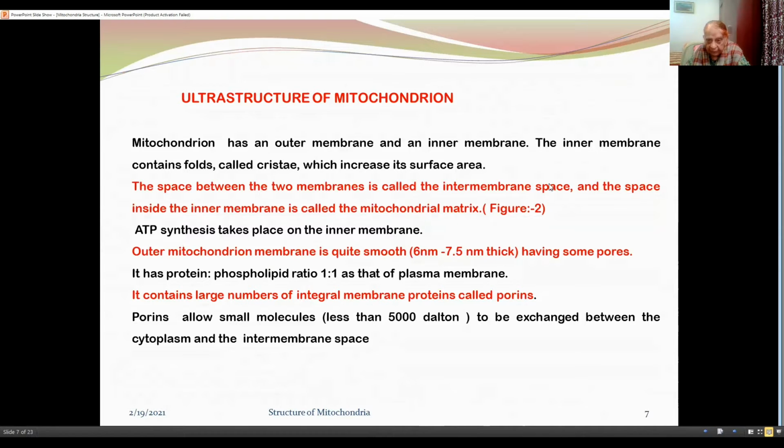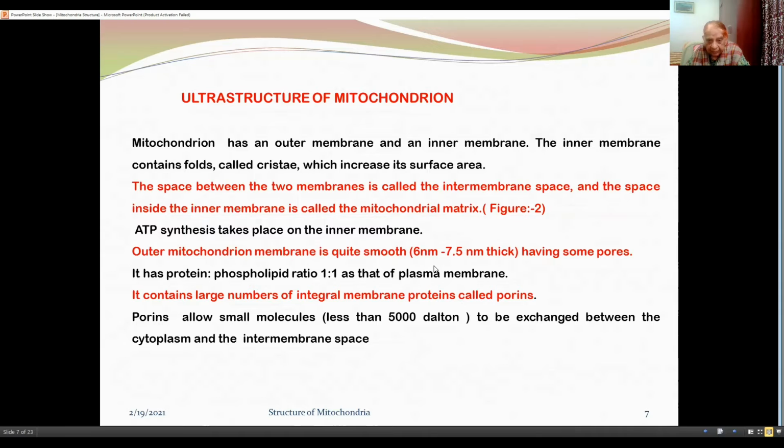Mitochondrion has an outer and inner membrane. Inner membrane contains numerous folds called cristae, which increase its surface area. The space between two membranes is called intermembrane space. The space inside the inner membrane is called the mitochondrial matrix. ATP synthesis takes place on the inner membrane.